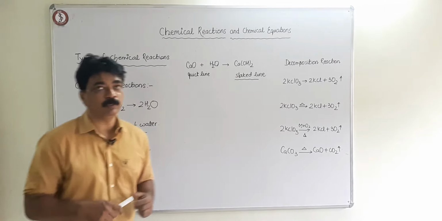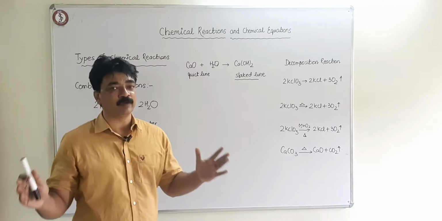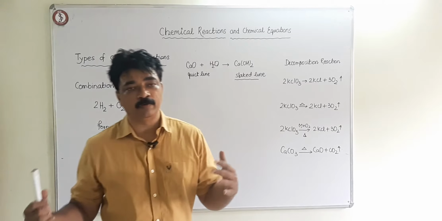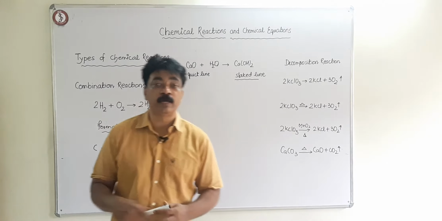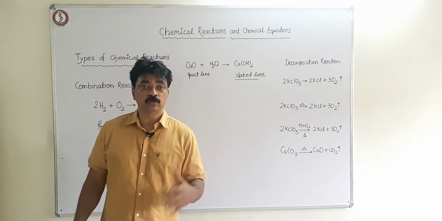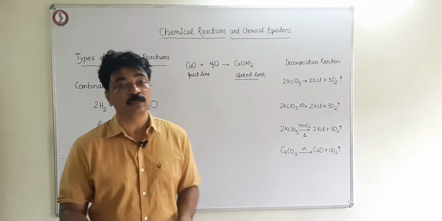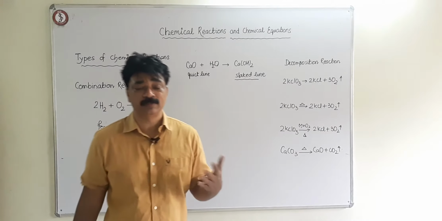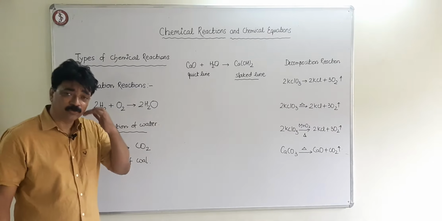Right then. So we are going to learn about types of chemical reactions. Types of chemical reactions means we have classified reactions in a way to identify the reactants and the products and their numbers, etc., so that it will be convenient for us to understand the properties of the substances formed or the need of the reactant, etc.